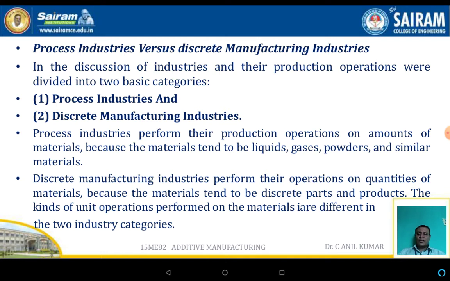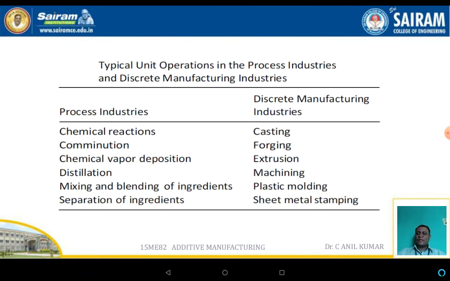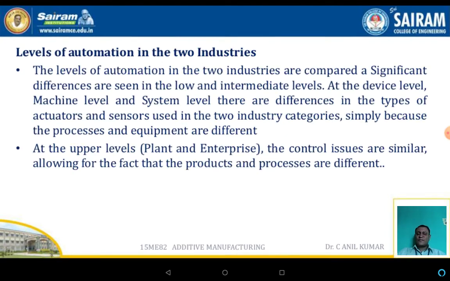The kinds of unit operations performed on the material are different in the two industries. The typical unit operations in the process industries are chemical reactions, comminution, chemical vapor deposition, distillation, mixing, blending of ingredients, or the separation of ingredients, etc. The discrete manufacturing industries are casting, forging, extrusion, machining, plastic molding, as well as sheet stamping.